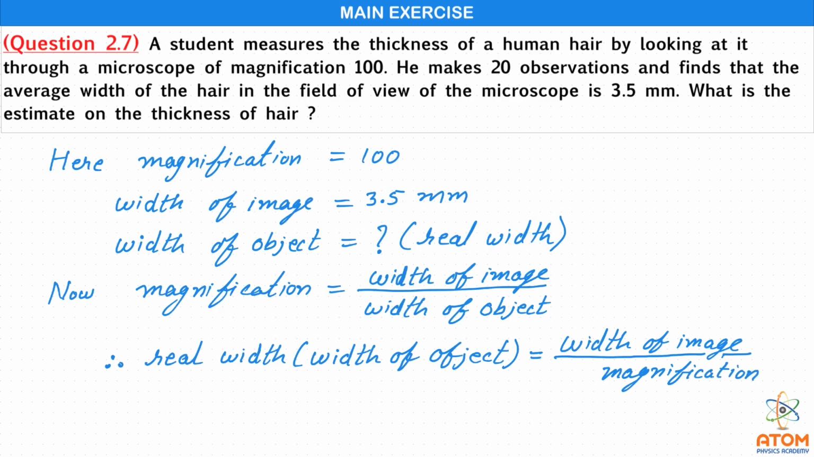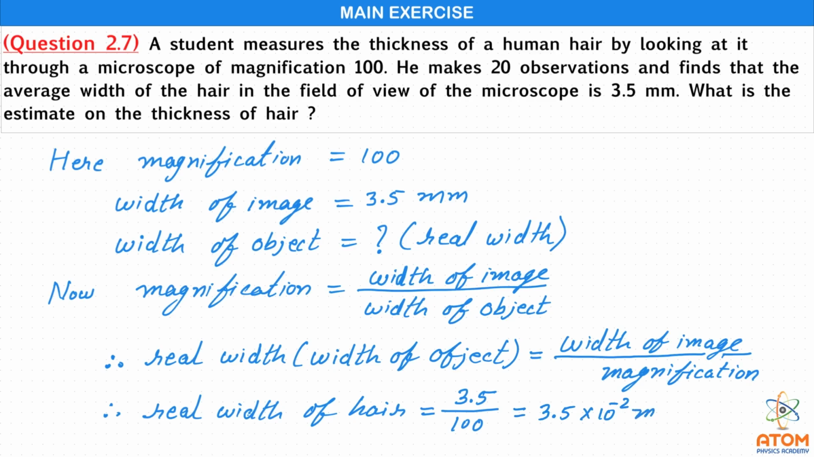And so finally we can write the real width of hair will be width of image was 3.5 divided by the magnification was 100. So it is 3.5 into 10 raised to minus 2 millimeter, and that is our answer.